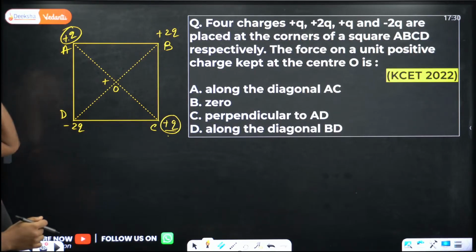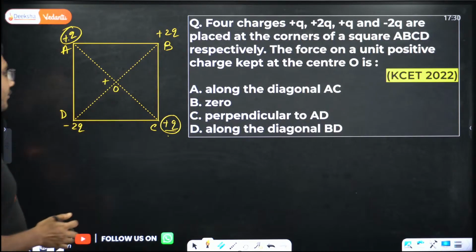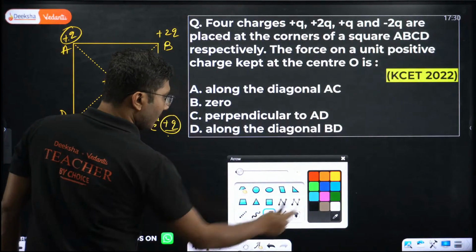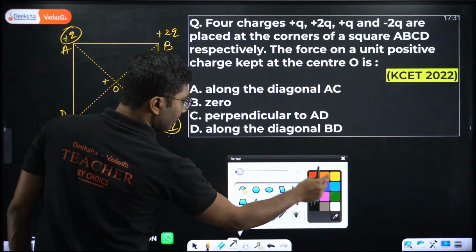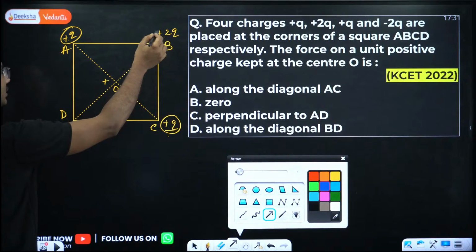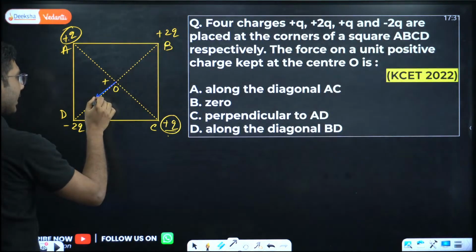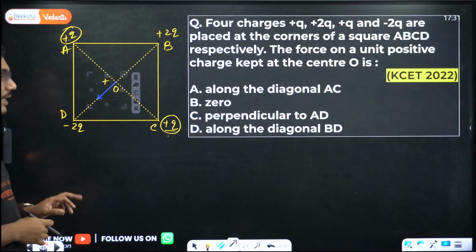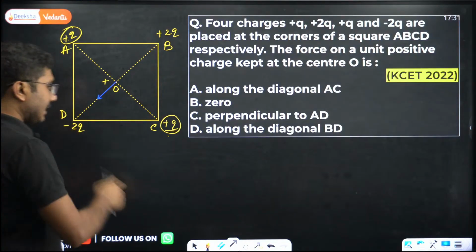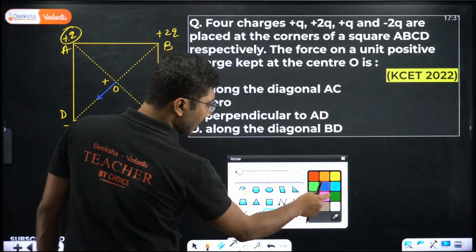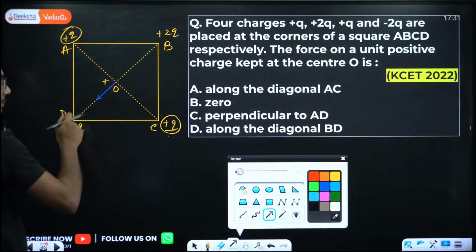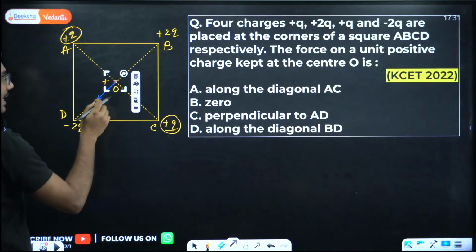Now what about these two charges? If you see here, this positive charge will apply a force in this direction. And what about this negative charge? It will attract. Positive, positive repels. Positive, negative, they attract.